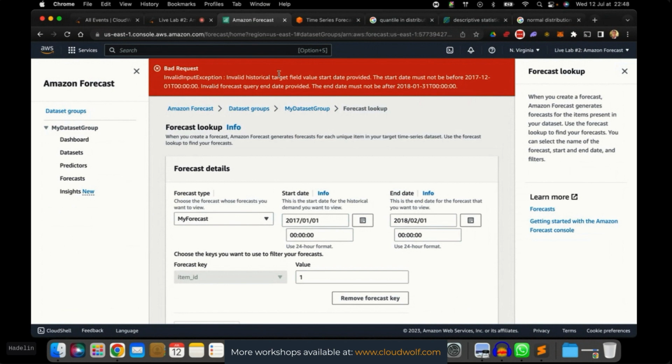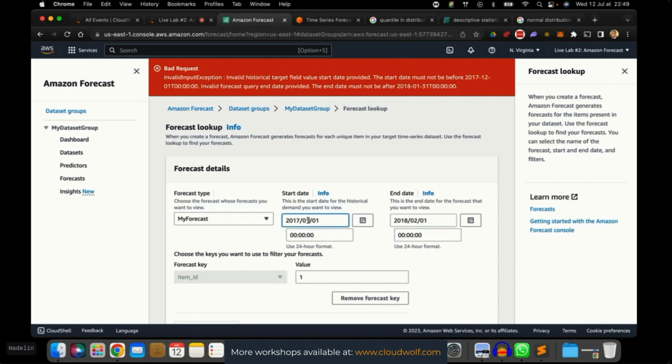So invalid historical target field value start date provided. Okay, so it's a problem with the start date. The start date must not be before 2017 December 01. Oh, okay. So interestingly, when we visualize the data using the query feature, we can't visualize the whole historical data. We can only visualize, I think it's just one horizon. We cannot visualize before one horizon of the historical data. Therefore, since we chose 31 days as the horizon, that's why we cannot start a date before 2017 12/01.